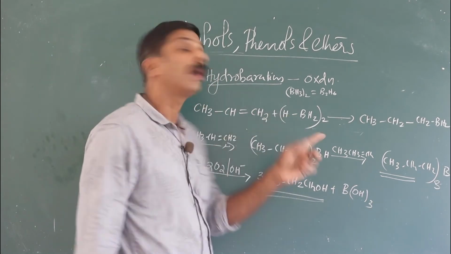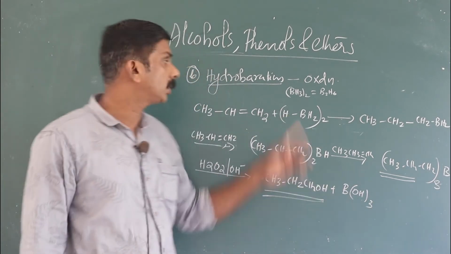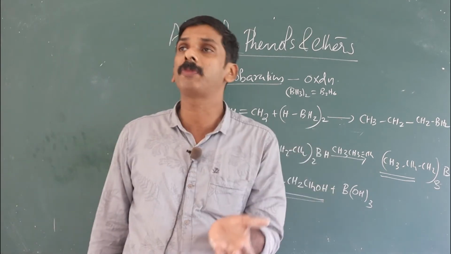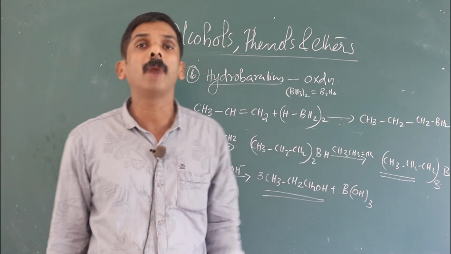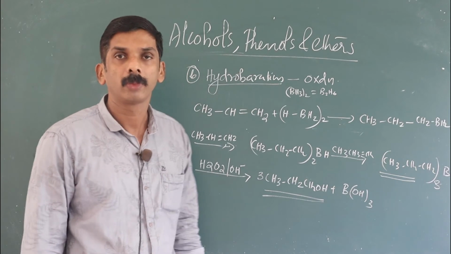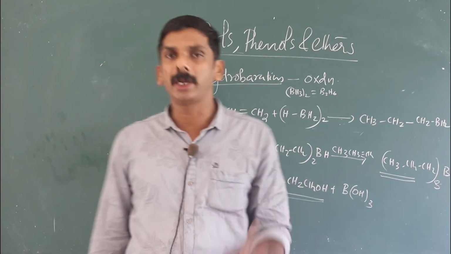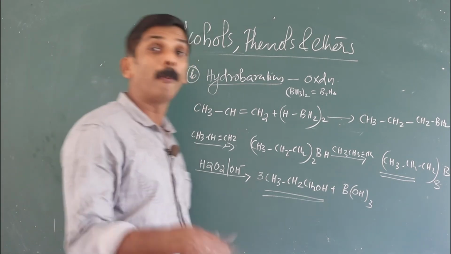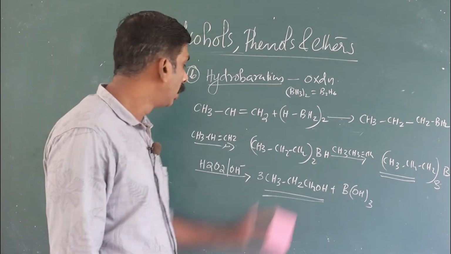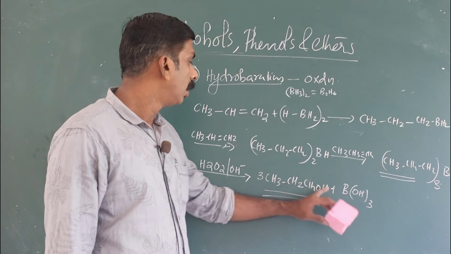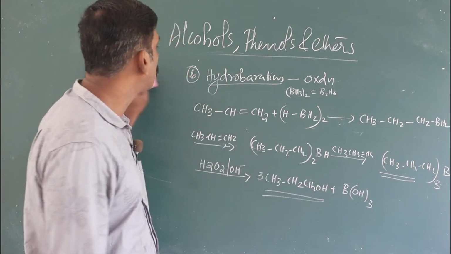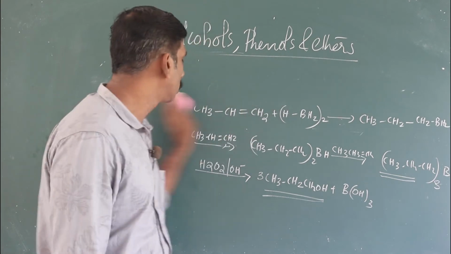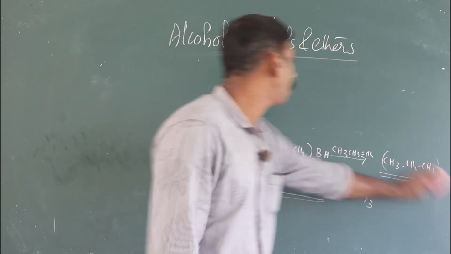Here one thing you have to remember is that the addition of diborane to an unsymmetrical alkene takes place in presence of peroxide, that is anti-Markovnikov's addition. In the first case, acid catalyzed hydration, we get propan-2-ol as the product, and here with the diborane, hydroboration followed by oxidation, the product formed is a primary alcohol.